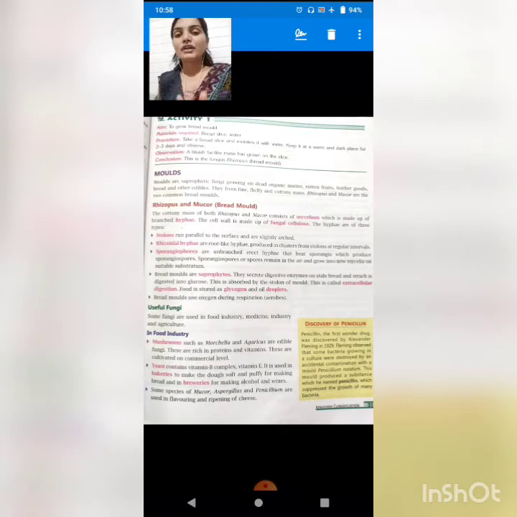So there are three types of hyphae, students, and what is hyphae? Hyphae are those structures which join together to form mycelium. If you are not getting what mycelium is, see, the whole body of the fungus is thread-like in structure, and the thread-like structure is made up of small fragment-like structures, which are known as hyphae.